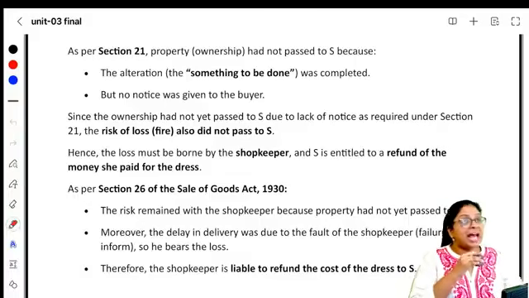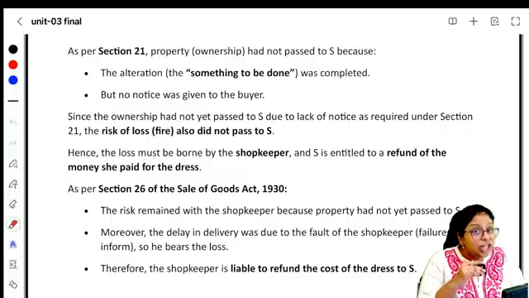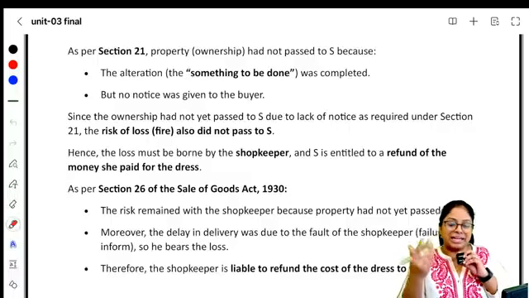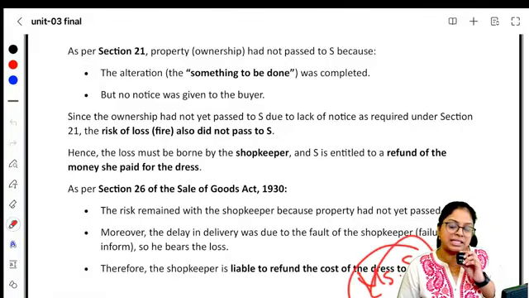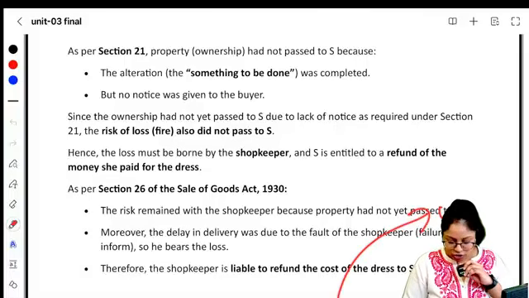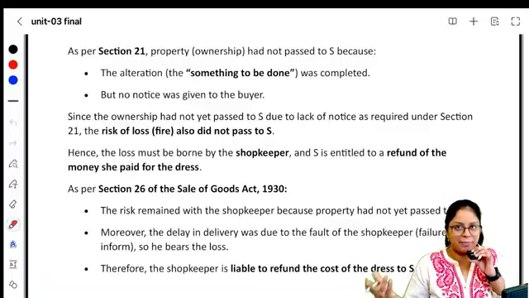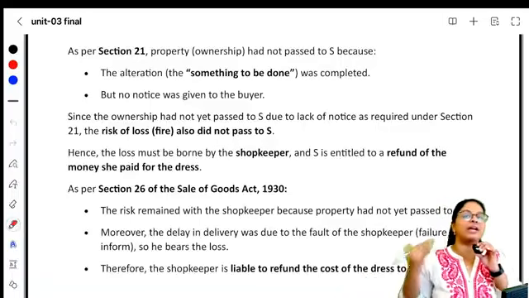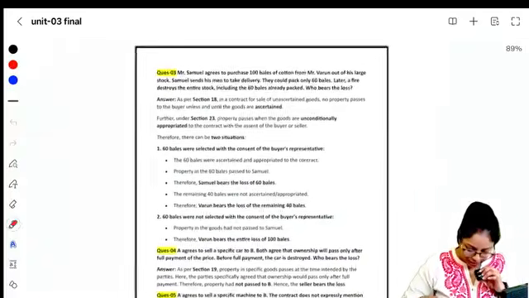Here the shopkeeper did the alteration. He brought the specific goods to deliverable state, but he did not inform the buyer, that is Miss S. So in this particular case, ownership has not passed to the buyer. If ownership has not passed, the buyer need not bear the risk. So your shopkeeper only has to bear the risk and he has to give the refund. Is that clear?